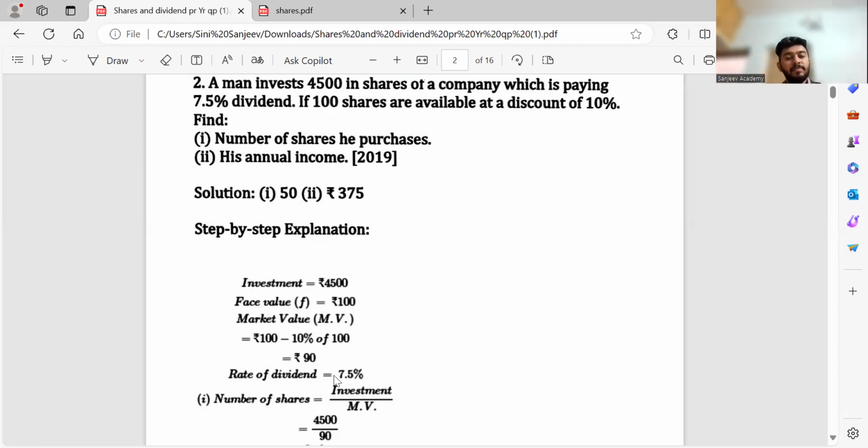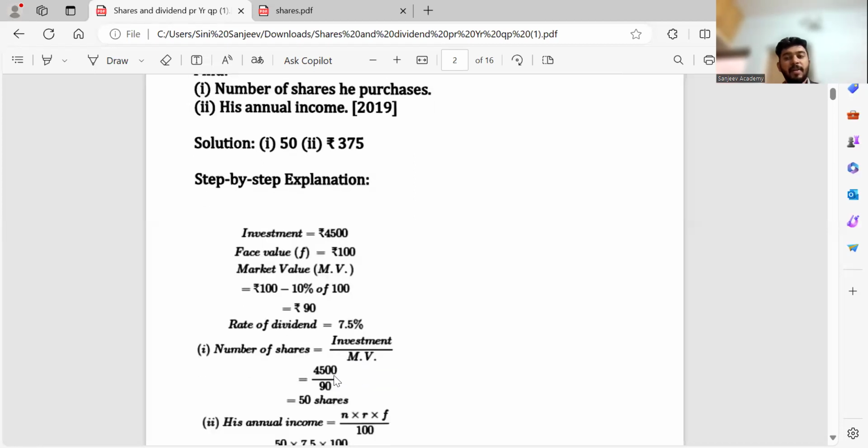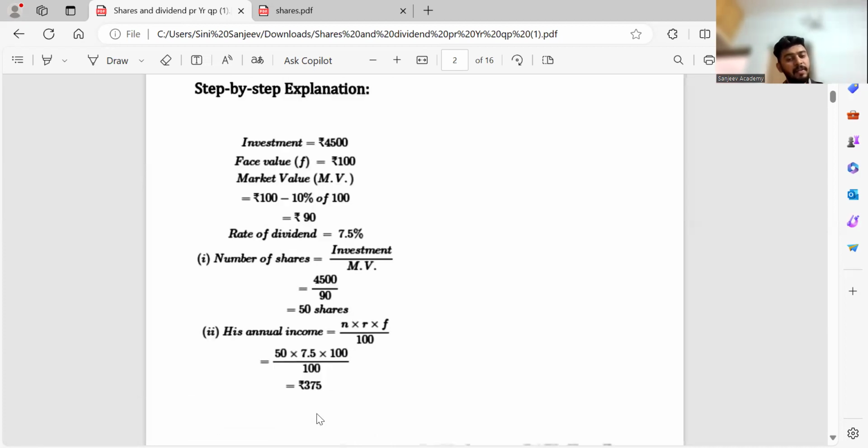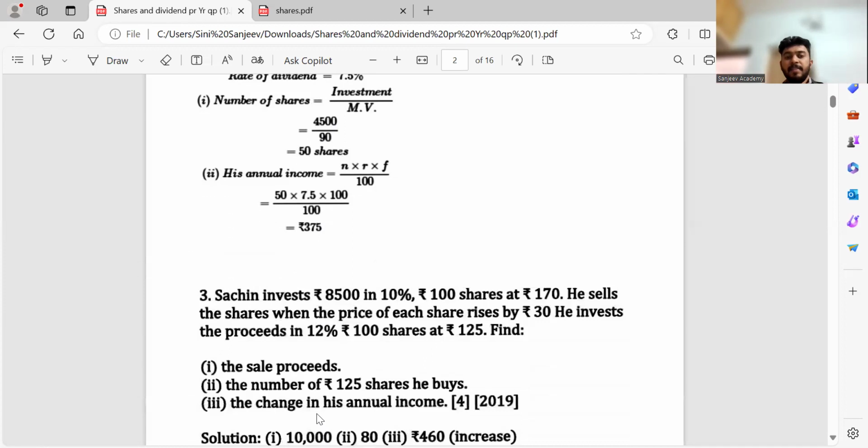So 90 rupees. Correct. Number of shares formula is the total investment, how much? 4,500 by market value 90. So he's getting 50 shares. Now his annual income. N into R into F by 100. Just simple substitute. 50 into rate is given 7.5 into 100 by 100. That's all, 375. Simple question to do. Okay, so pause the video whenever required.